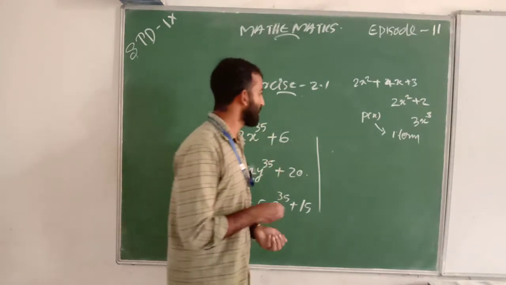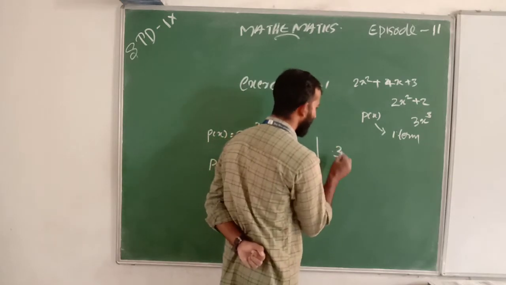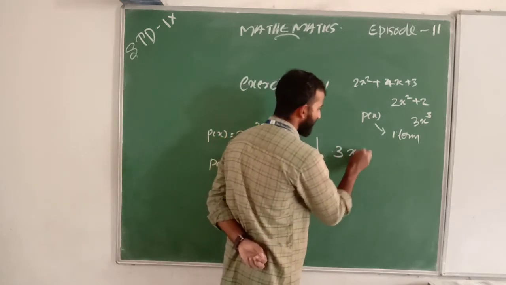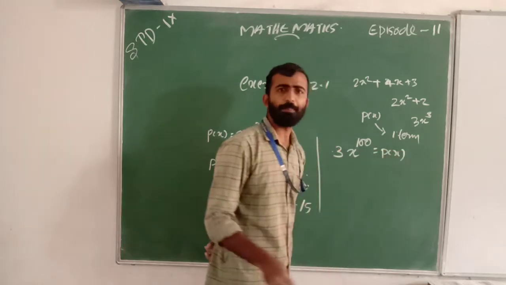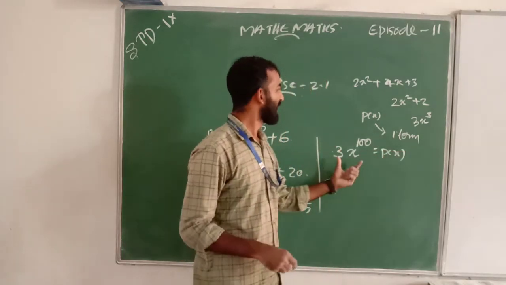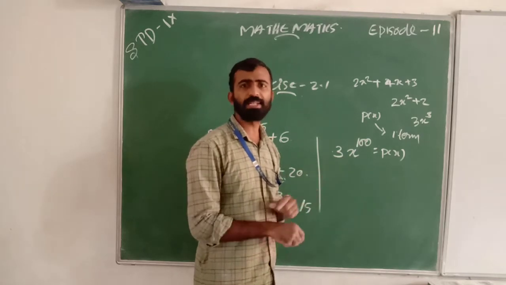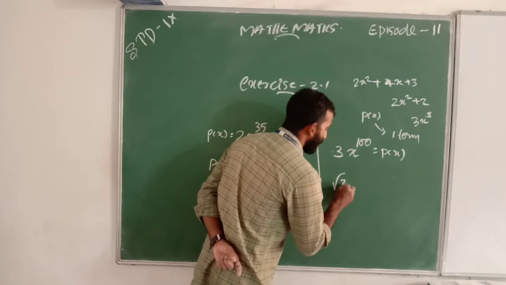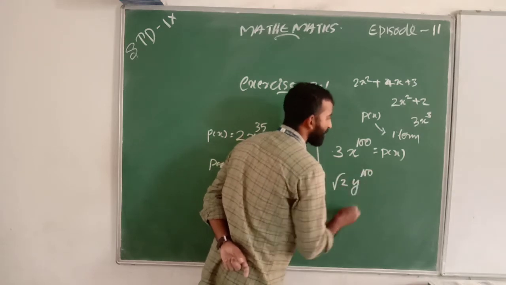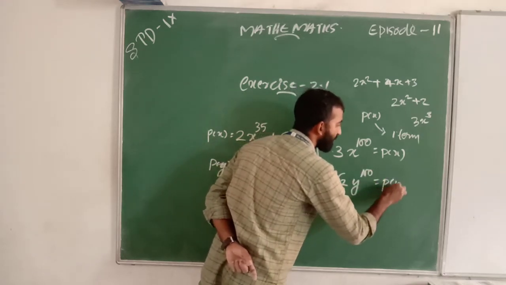That is, 3x raised to 100 equal to p of x. This is a polynomial. Its name is monomial and its degree is 100. You can also write root 2 y raised to 100, that is equal to p of y.